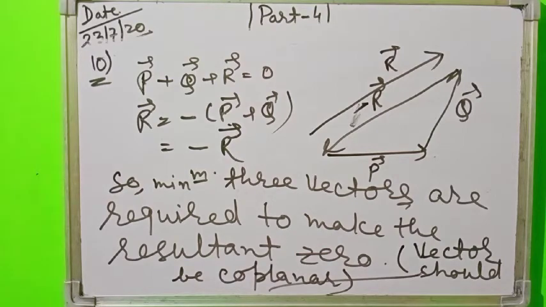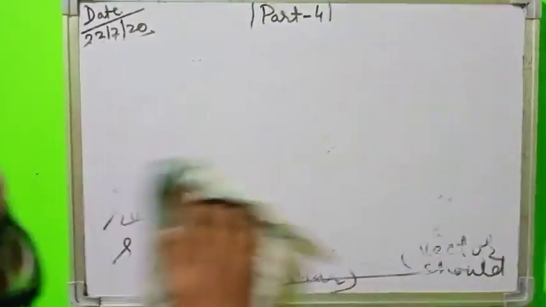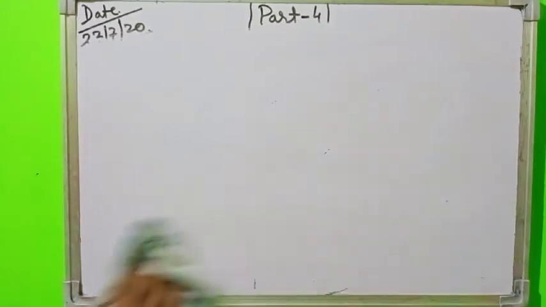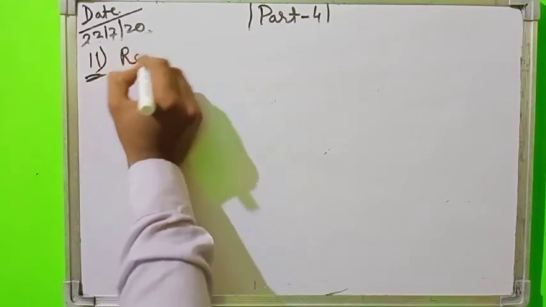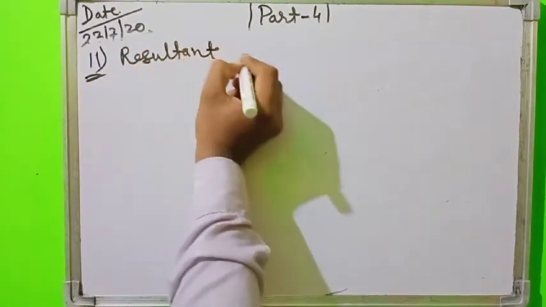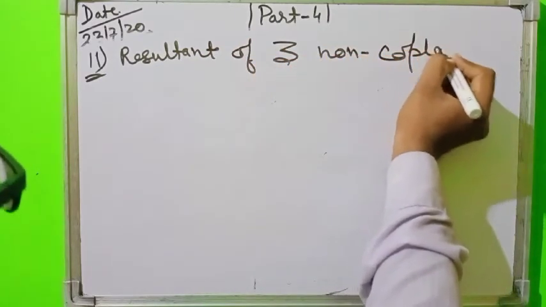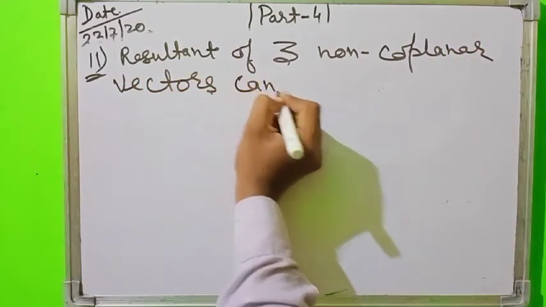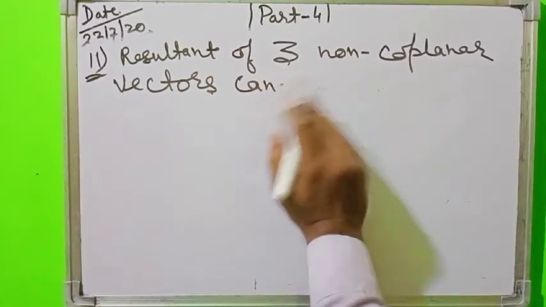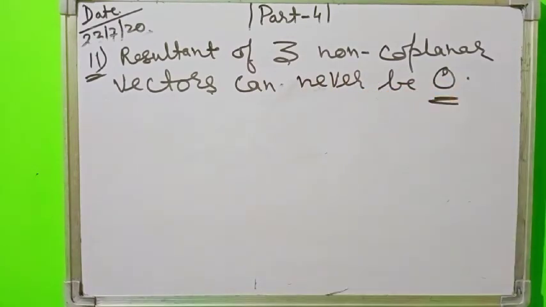And now look here, one most interesting point, the next point related to this. The resultant of 3 non-coplanar vectors can never be 0.